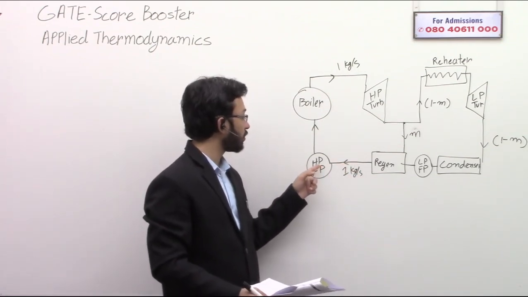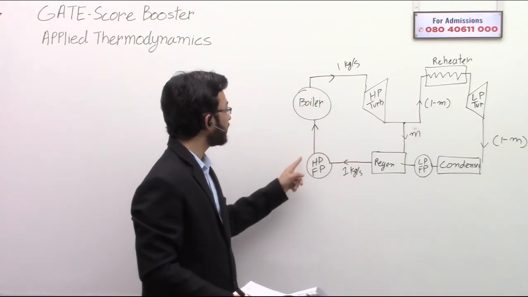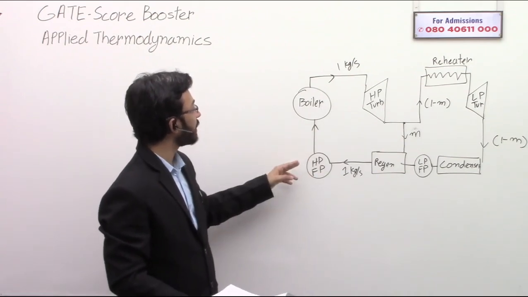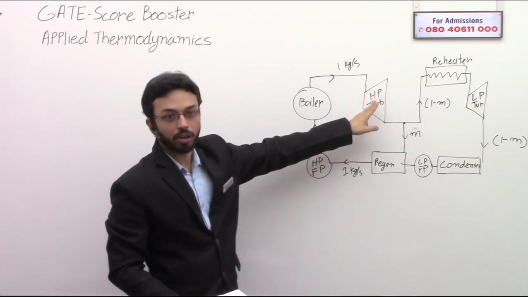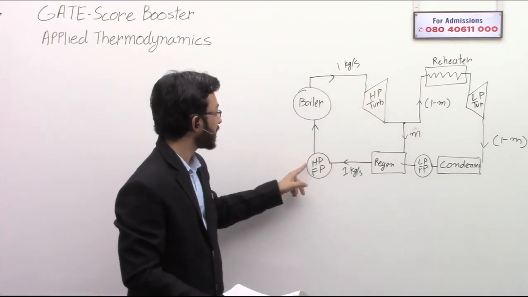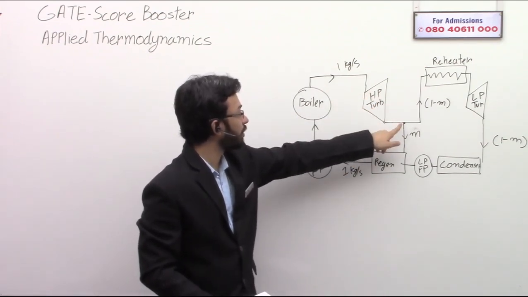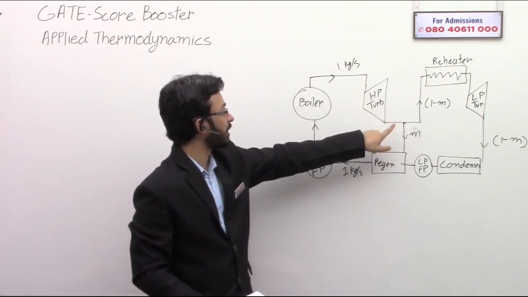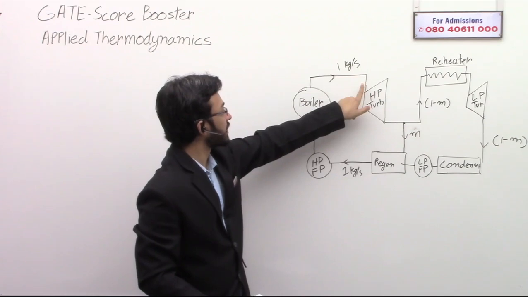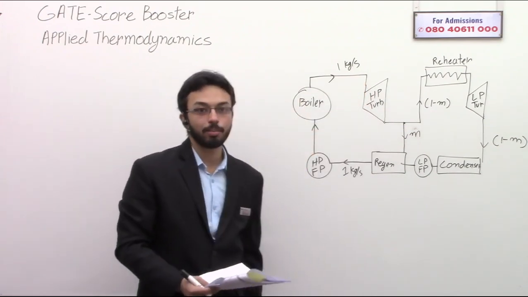This feed pump raises the pressure to the pressure at the inlet of the high pressure turbine, and then the fluid enters the boiler.